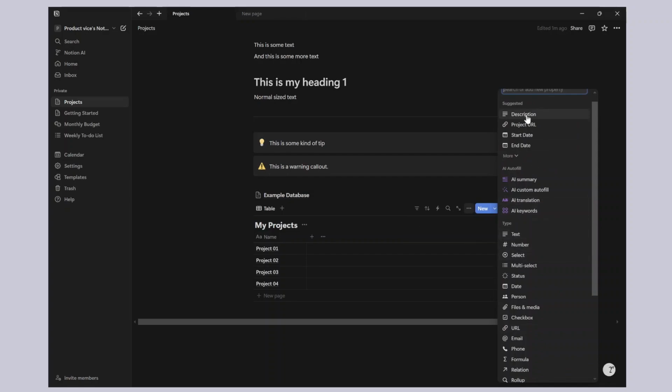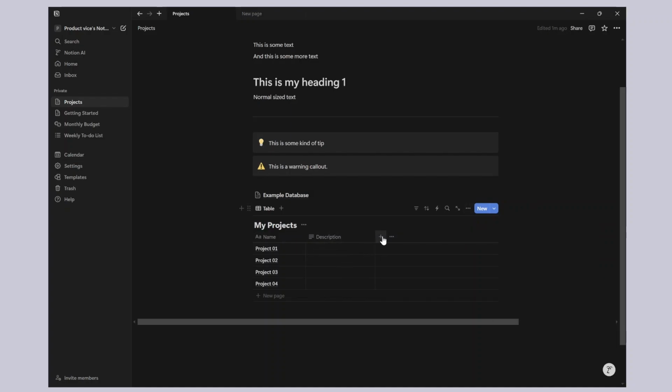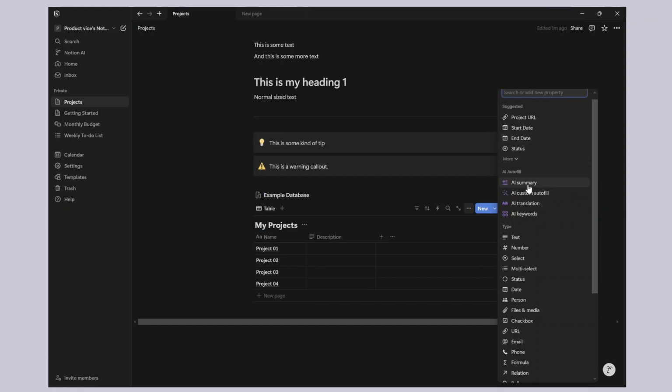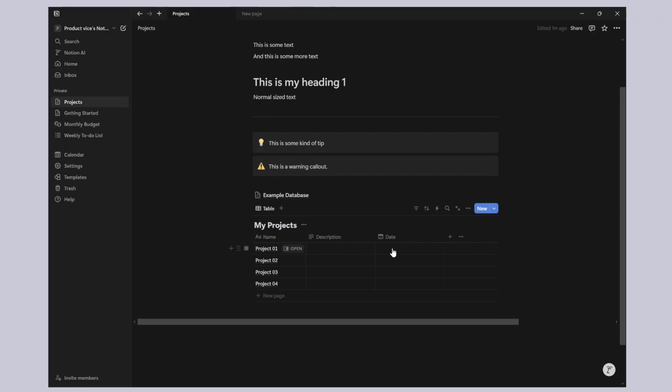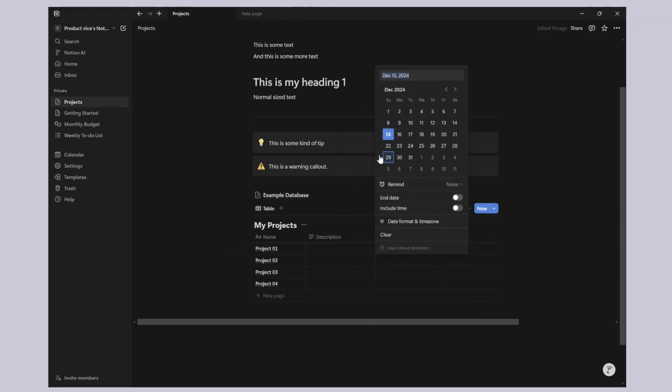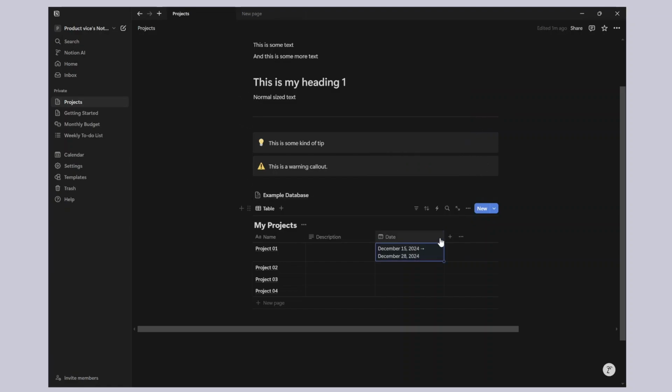So I'm going to go ahead and create a description, and here I'll just leave it as description as the name of this field for this database because it will be the description of the project. And then I'll maybe add a date here. When I say date, it's going to open a calendar when I'm trying to add anything here. And this can also be customized. So if you want to see both the start and end dates of a project, you can just toggle this option on here and it will give you the option of starting and ending a project. So I can say December 15th, which is today, and I can say the end date would be December 28th, right? So I have a start date and end date for my project.